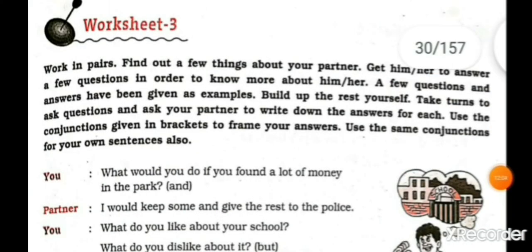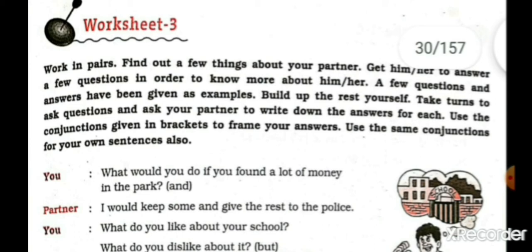Okay, students, let's move on to worksheet number 3. Work in pairs. Find out a few things about your partner, meaning your friend. Get him or her to answer a few questions in order to know more about him or her. A few questions and answers have been given as an example. Build up the rest yourself.